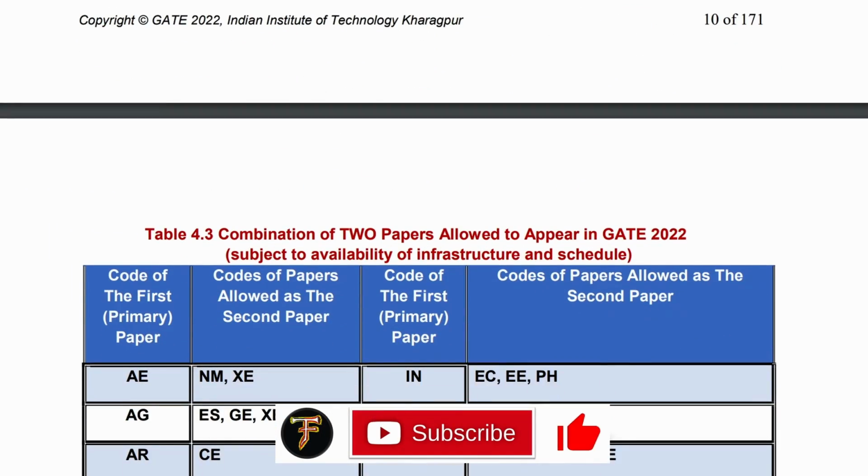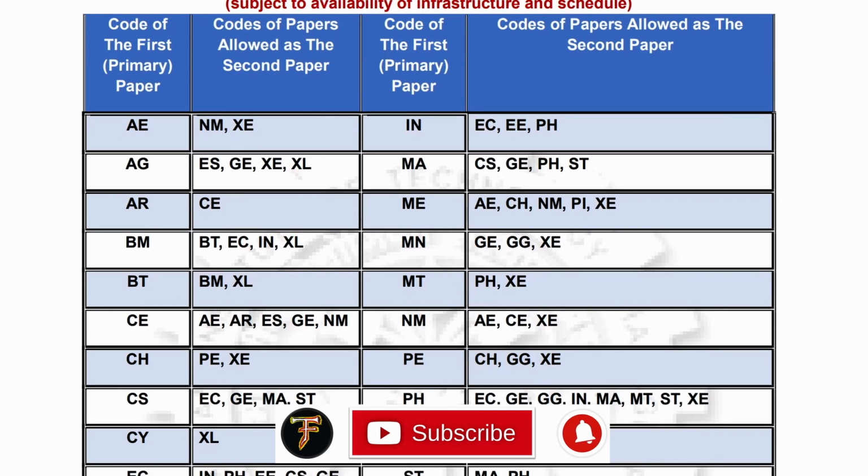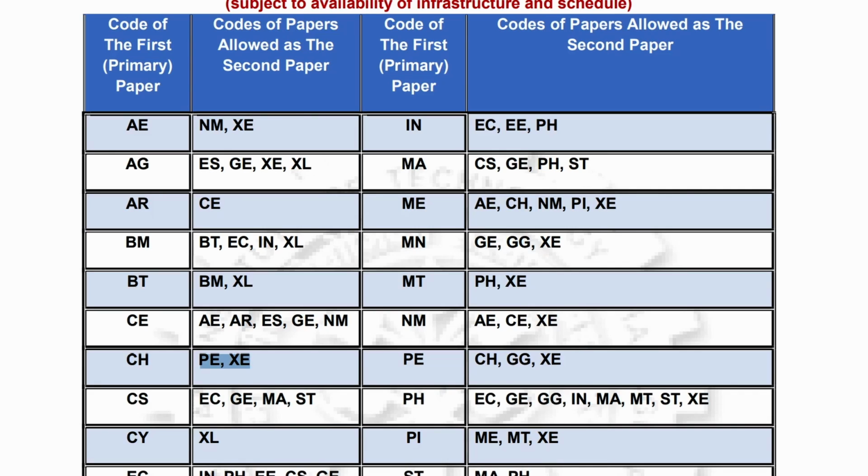Okay, so there was one thing that was mentioned, that you can apply for 2 exams at least. So let's say you are in chemical engineering, so you can apply to PE or XE. You can select any one of them also. So the code for the first paper is one of them. Then if you want to apply for the second paper also, you don't need to fill 2 forms. Within one they will allow you to fill both. Okay, so you will have to select one of that paper.